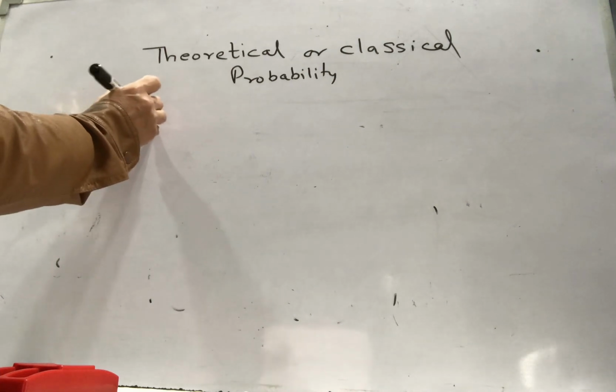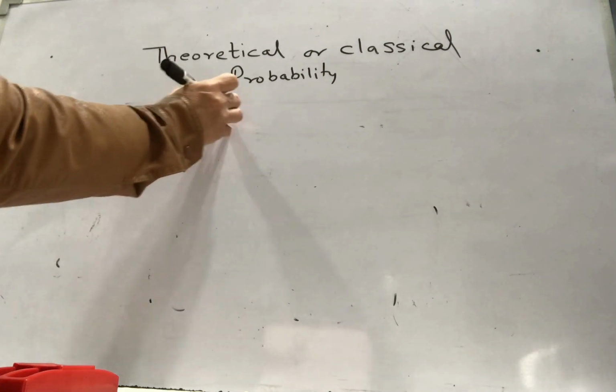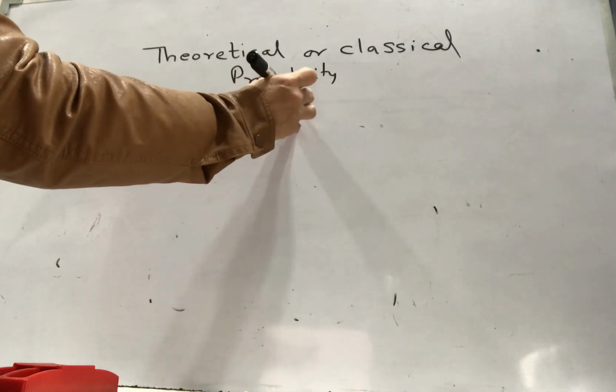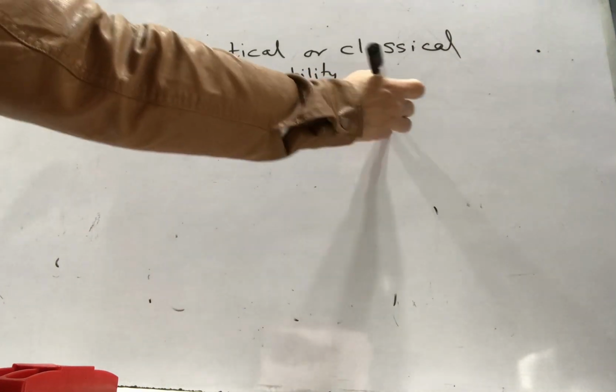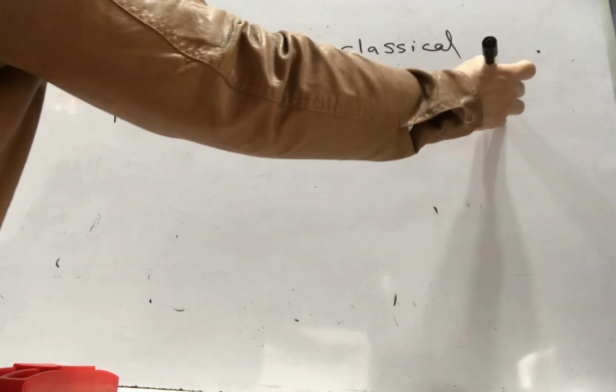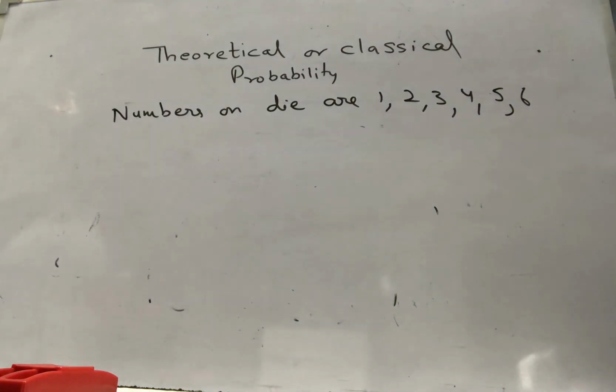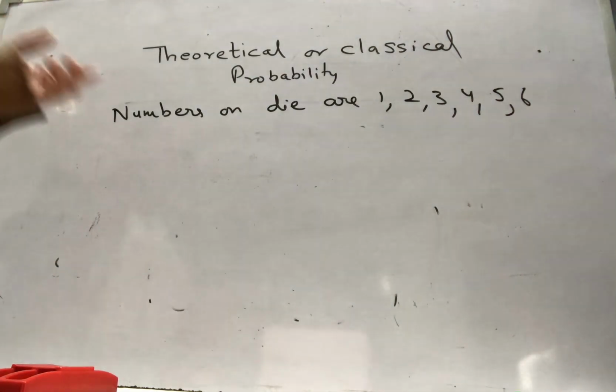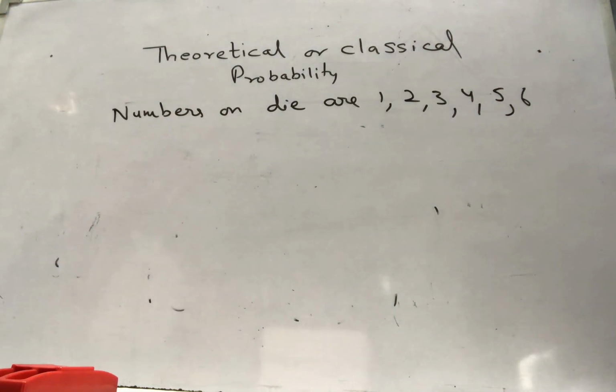Numbers on the die are 1, 2, 3, 4, 5, 6. Now if I ask for number 7, which is not there, this is impossible to happen. Getting 7 or above is impossible to happen. So that is your impossible event, and the probability is 0.